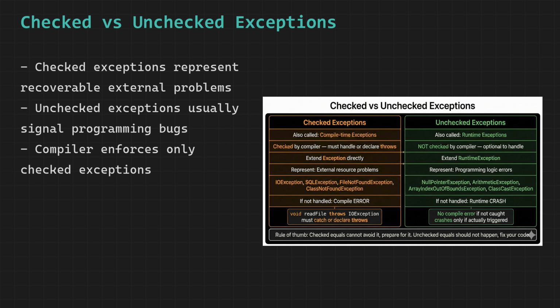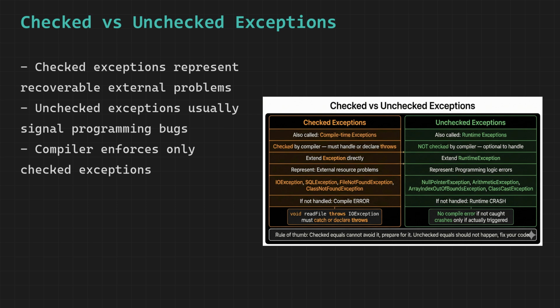The compiler refuses. Unchecked exceptions, which are all subclasses of RuntimeException, represent programming mistakes. Accessing a null reference, you should have checked for null. Going out of array bounds, you should have validated the index. Dividing by 0, you should have checked the divisor. These are bugs in your logic that should not happen in correctly written code. The compiler does not force you to handle them because theoretically you should fix the code so they never occur. If they do occur at runtime, it means your code has a bug.